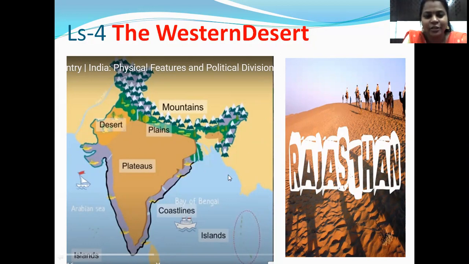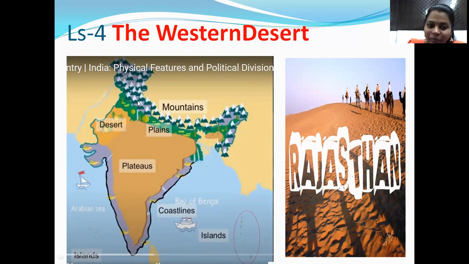Children, can you please look into the screen once? In the extreme north, this is our Indian map, which shows the five major landforms or physical divisions of our country, India. In the extreme north, it is covered with what, children? Can you guess? Yes, here are our mountains. It starts right from here in the extreme north with Jammu and Kashmir and extends till all the northeastern states.